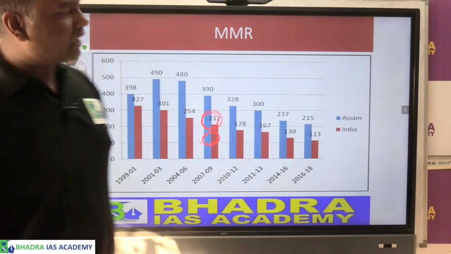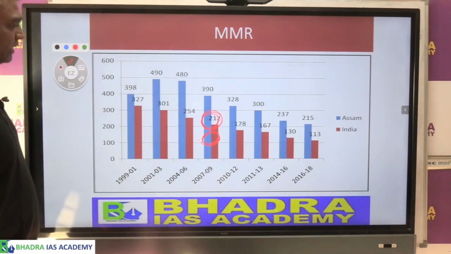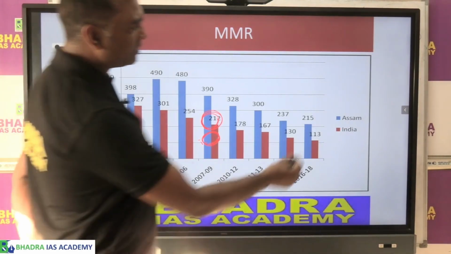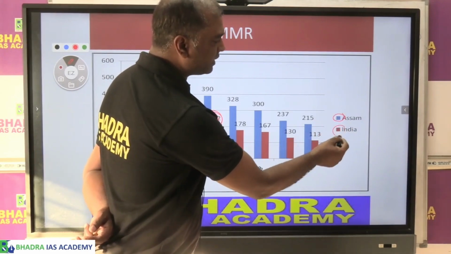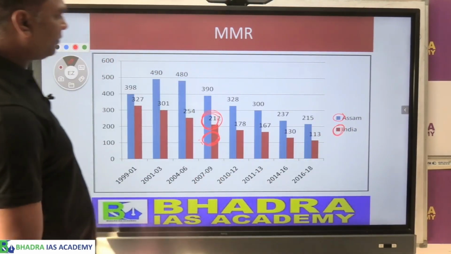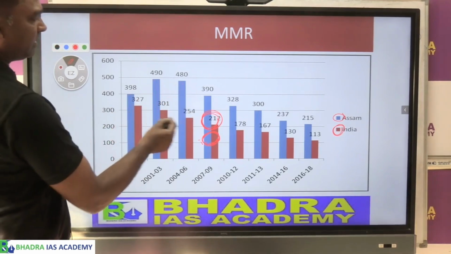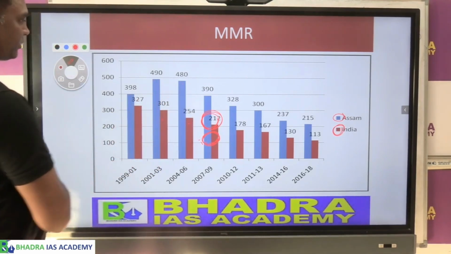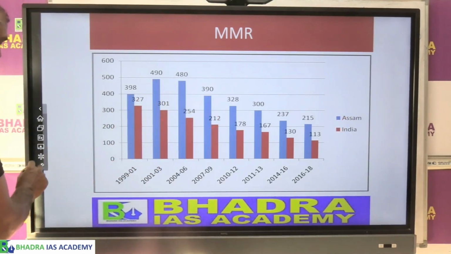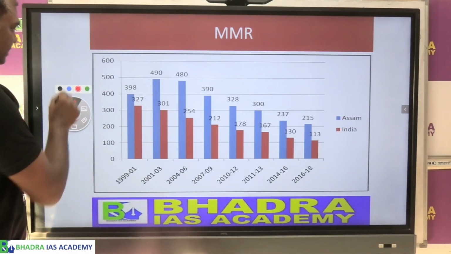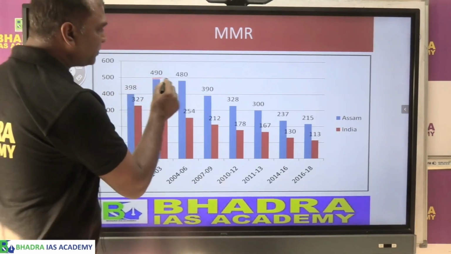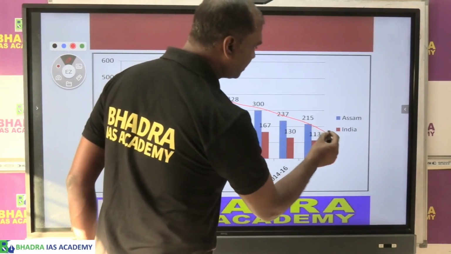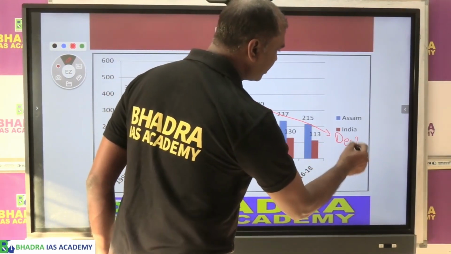So if you look at Assam in comparison with India, Assam is given in blue color, India is given in red color. So if you see, the blue is higher than the red one. So what does it show? MMR, हमारा स्टेट का जो MMR है, it has been going down. That means what? We have a declining trend.